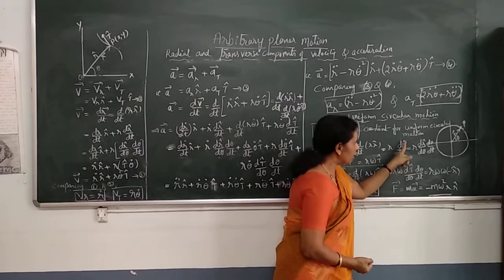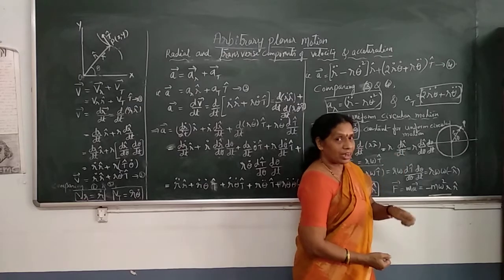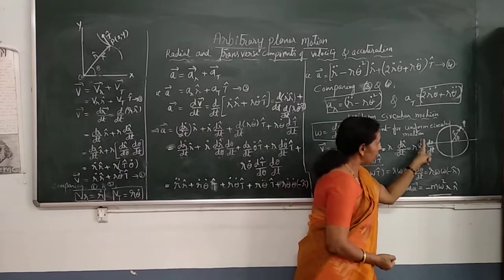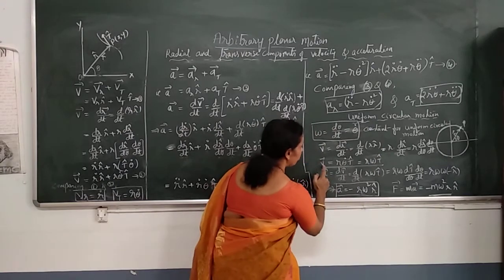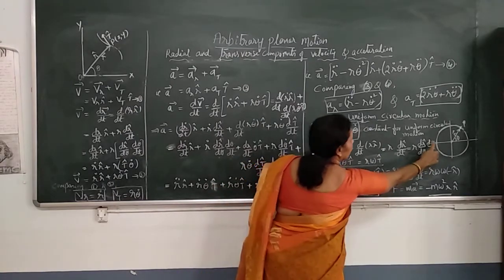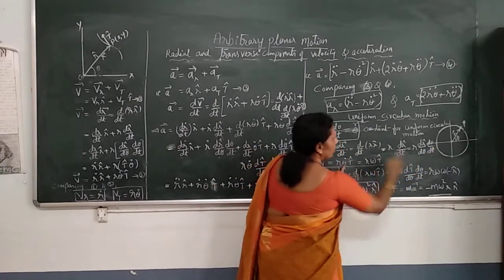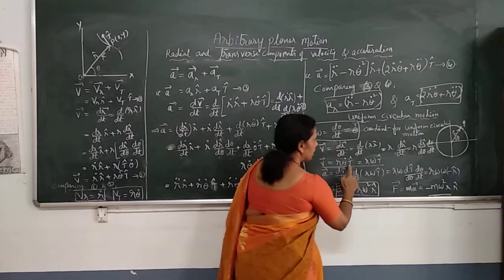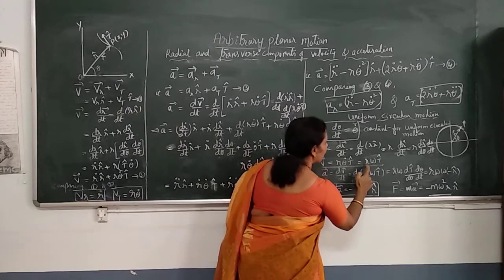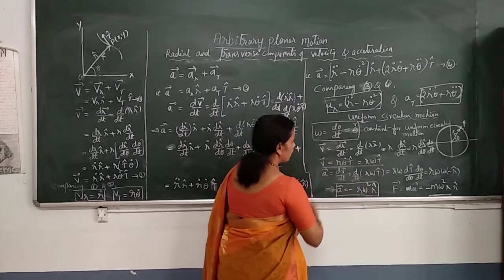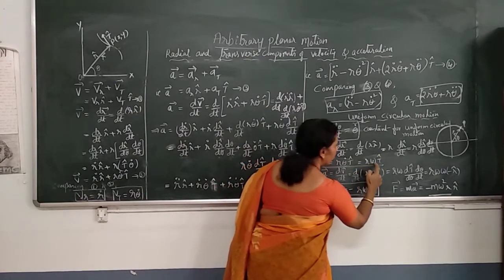And again, r cap is a function of theta, not t. So we write it as dr cap by d theta times d theta by dt. And that becomes r, d theta by dt, theta dot, dr cap by d theta is t cap. Theta dot is nothing but omega, so this is r omega t cap. Thus velocity is given by r omega t cap.